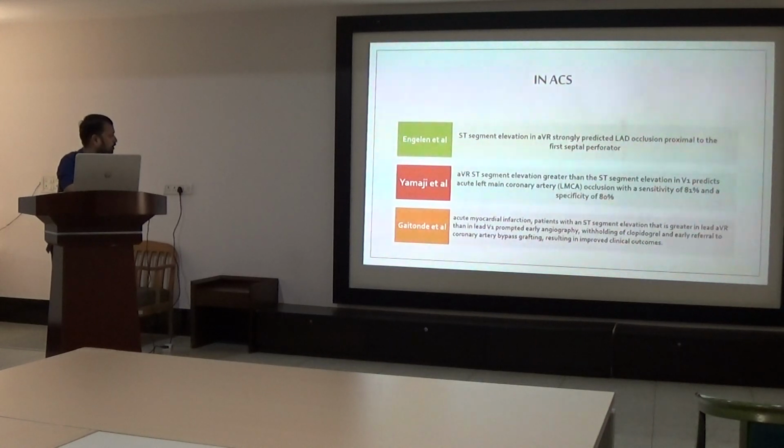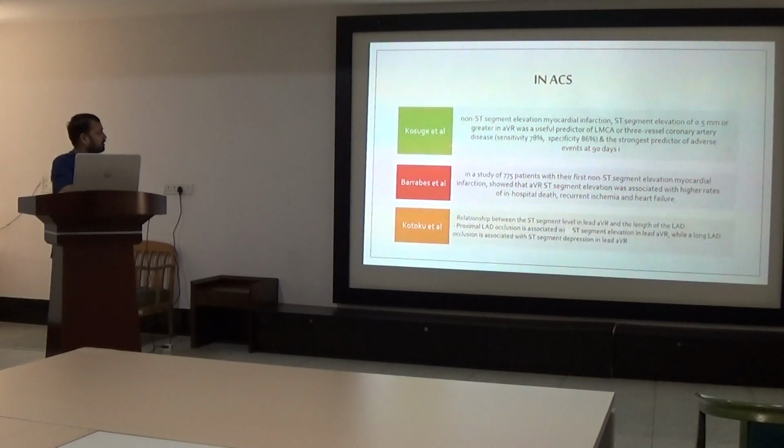Third is Gaikwad et al. In acute myocardial infarction, patients with ST elevation that is greater in lead aVR than lead V1 prompted early angiography, withholding the clopidogrel and early referral to coronary artery bypass grafting, resulting in improved clinical outcome. This study is useful for us because sometimes when the patient is affordable and subjected to early CABG surgery, we can withhold antiplatelets. But at present, we have advanced technologies, so it can be ignored. We can give antiplatelets.